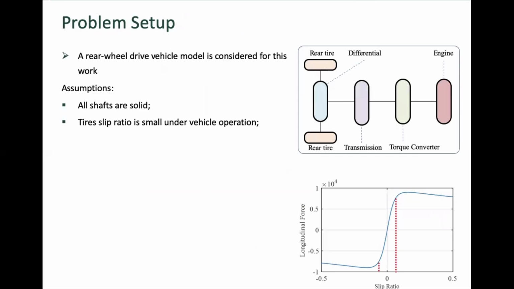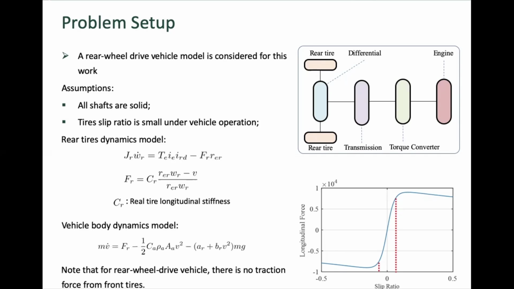Now talking about the problem setup for this work, we have used a rear wheel driven vehicle model. For this vehicle model, we have made two different assumptions. First, all the shafts are solid. This assumption is just for eliminating the losses between the engine and the differential. The second assumption is on the tire slip ratio. We are assuming that the tire slip ratio is small under vehicle operation, so that the longitudinal force is linearly dependent on the slip ratio.